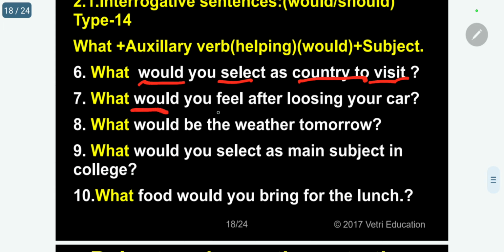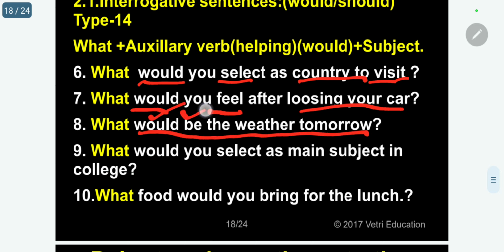What would you feel after losing your car? What you will feel after losing your car? What you will feel? I will feel very, very sorry. Okay? Right. Kindly follow. I would feel very sorry. Kindly follow. What would be the weather tomorrow?